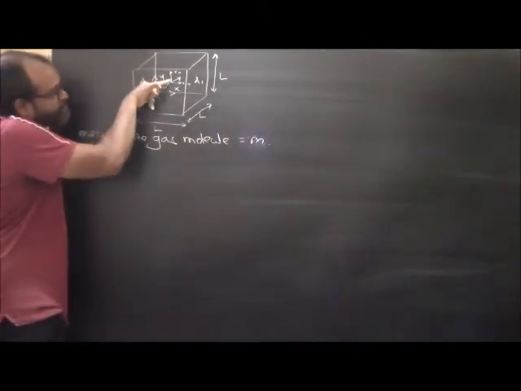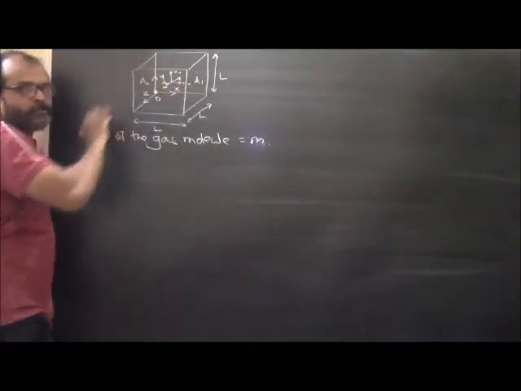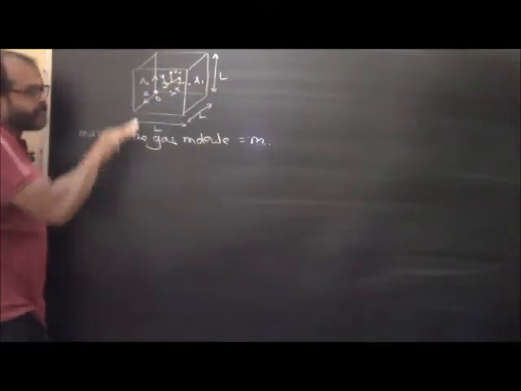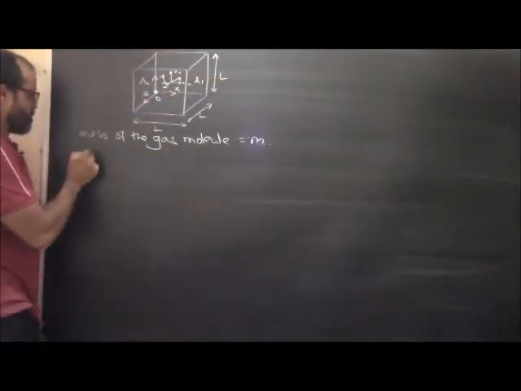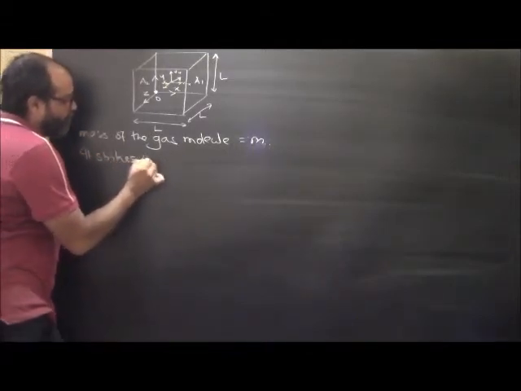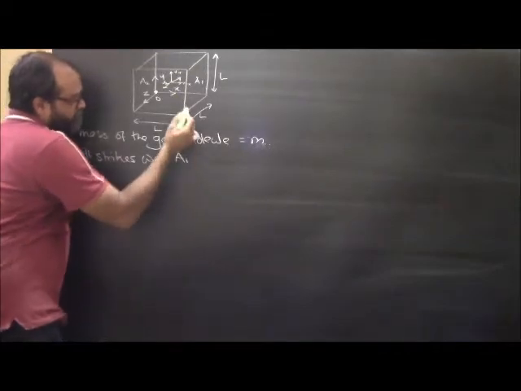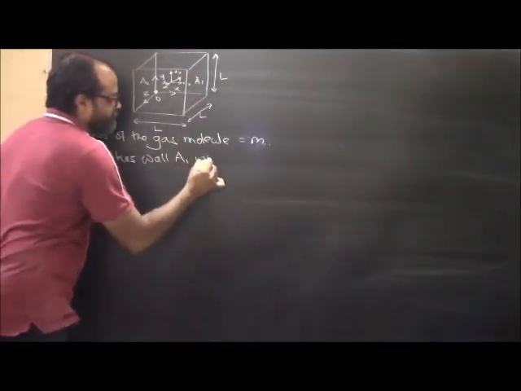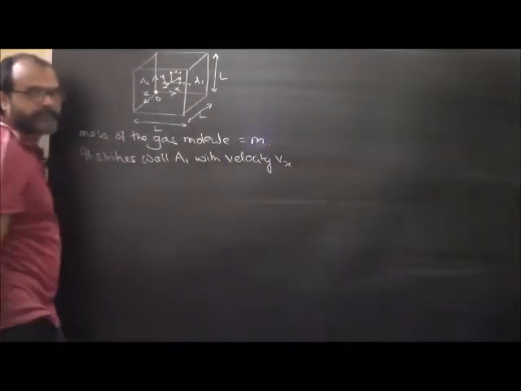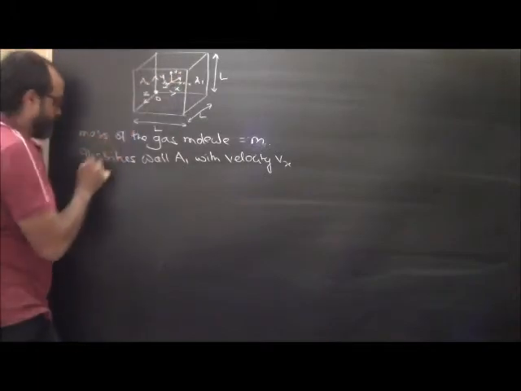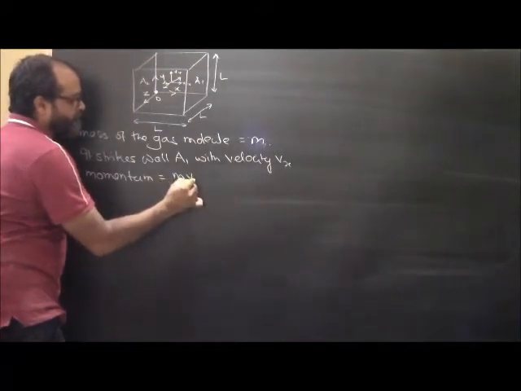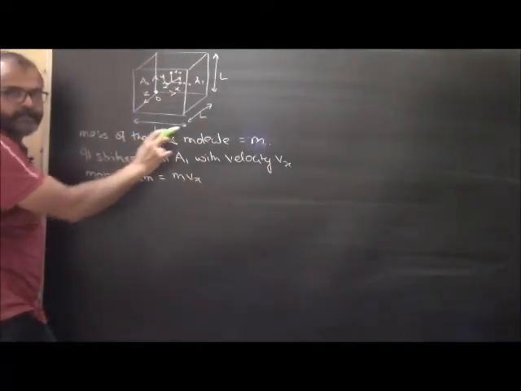Okay, now this gas molecule is moving. Let's say this gas molecule strikes A. So when it strikes A, we will take its velocity in the x direction, because this is what is perpendicular. Okay, so it strikes wall A1, that's the area, with velocity Vx. Okay, so understand what is the momentum with which it strikes. Momentum is equal to mvx if m is the mass of the gas molecule.